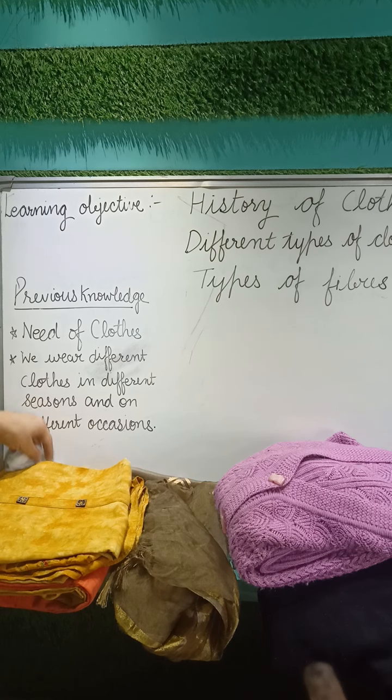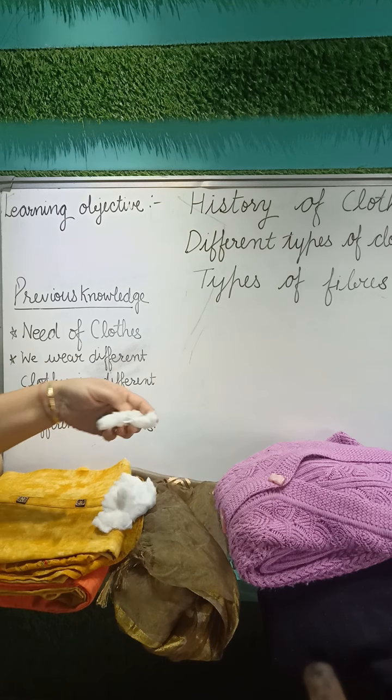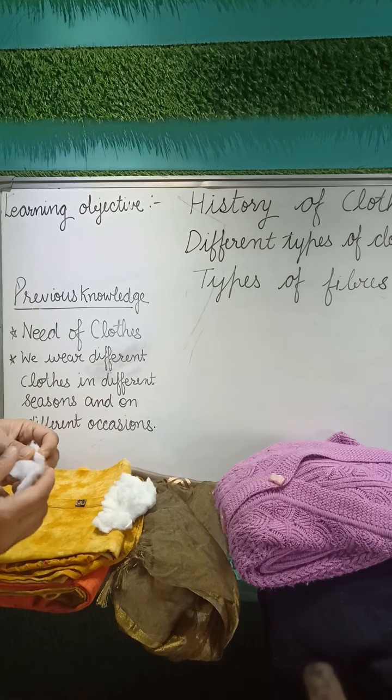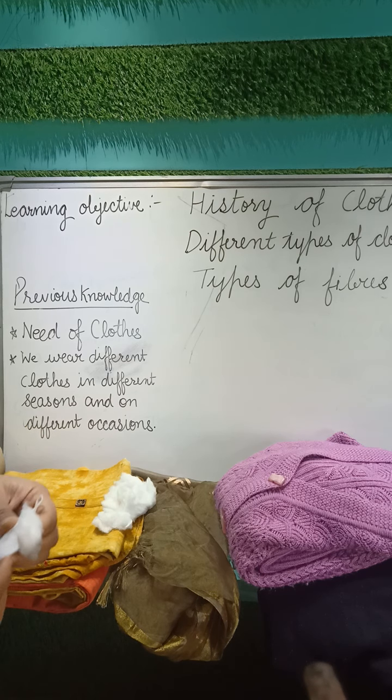Yes, my dear students, as you are able to see, this is cotton fiber. Fibers are thin strands that are spun. Spun means twisted together to make yarn or thread.